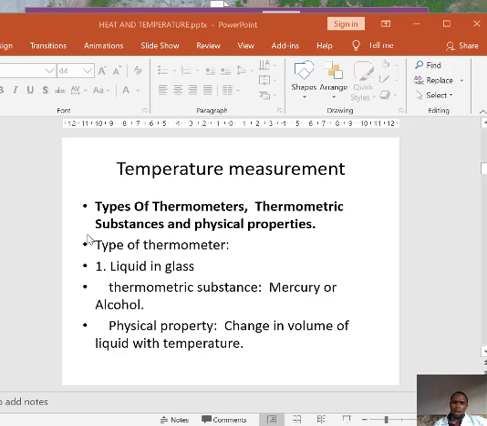Firstly, the thermometric substance for it is mercury or alcohol. Then the physical property that is always in consideration is the change in volume, meaning as the temperature changes, the volume of the liquid in this glass will change.